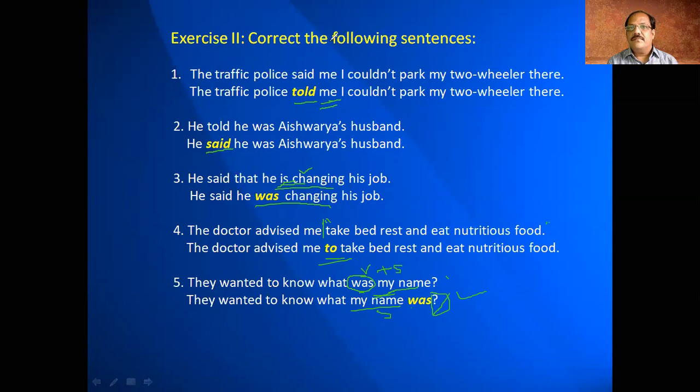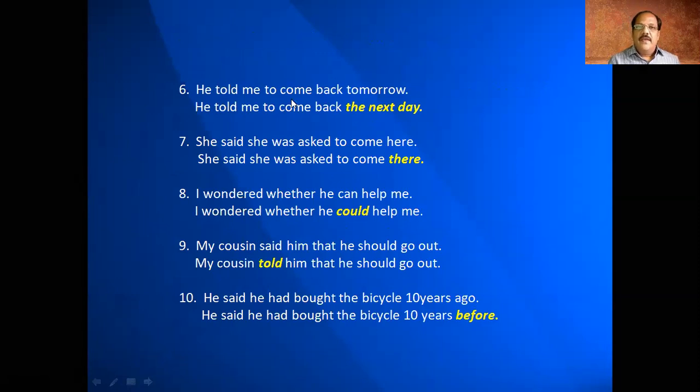Then let us go for a few more sentences like that. He told me to come back tomorrow. As we all know, tomorrow becomes what? The next day. So here the time marker is converted. The time word tomorrow has become the next day. That is the correction. She said she was asked to come here.